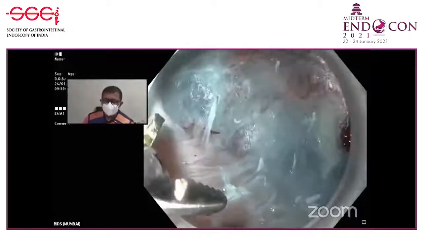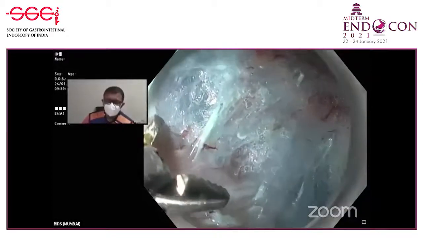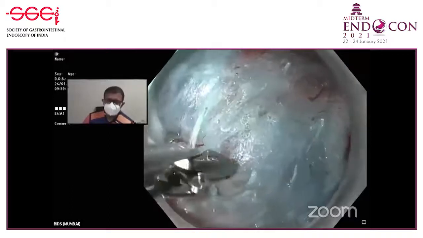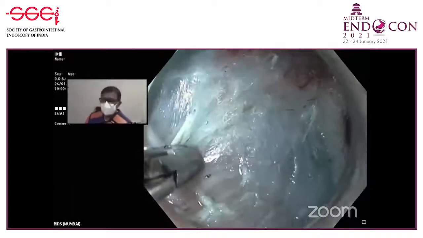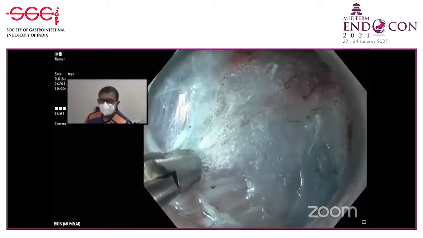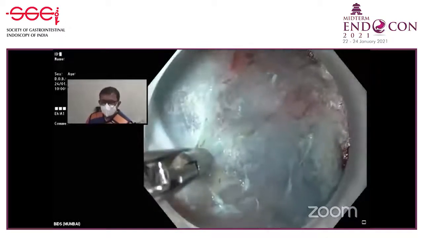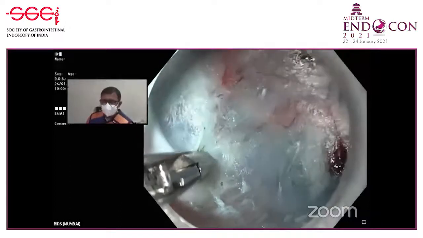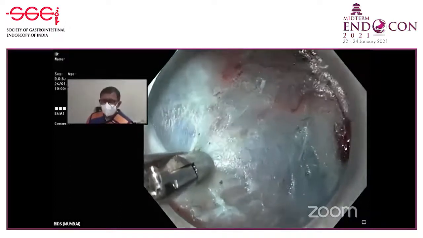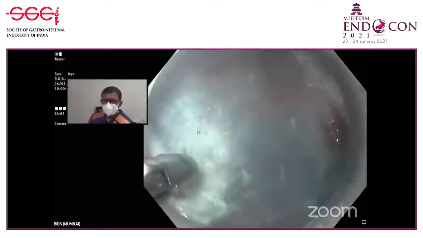When you have a variceal bleeding patient, how do you locate the source? You should not suck the blood. If you suck the blood, your field is gone. So you keep on inflating CO2 and keep on washing, and in one small moment you'll be able to see it. That's the time you have to catch it.